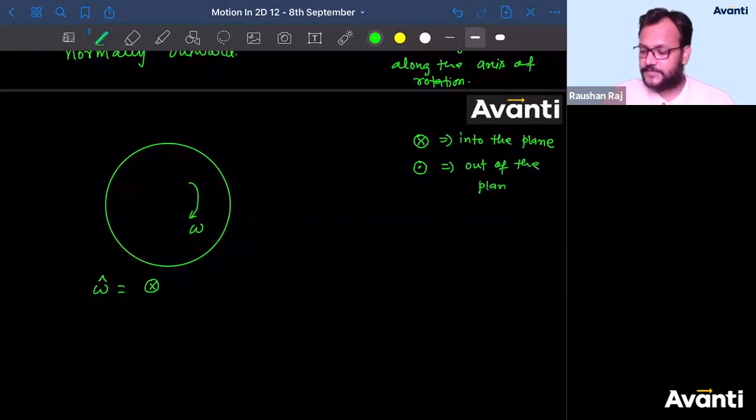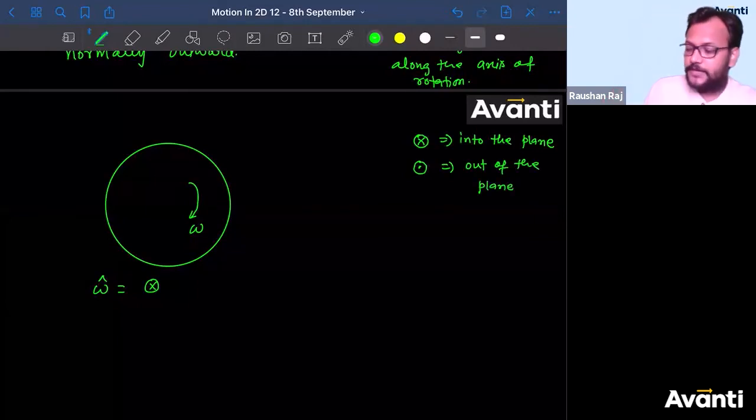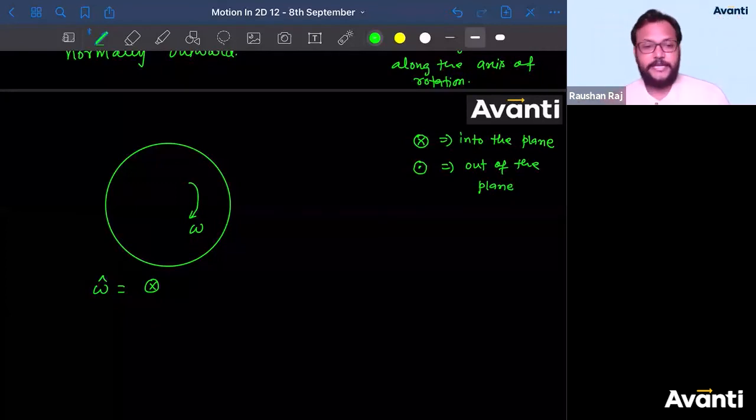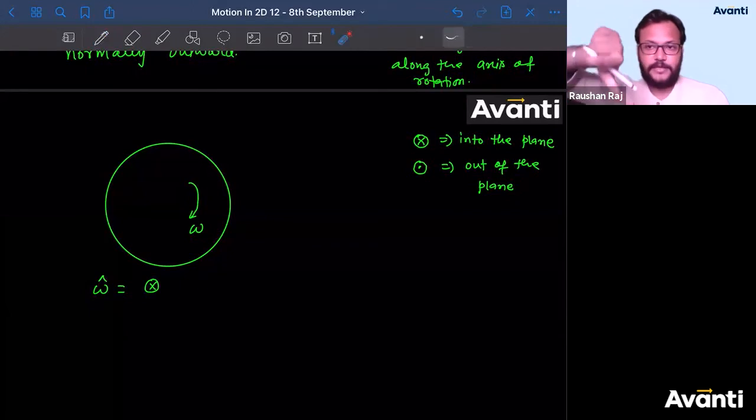These are some symbols that we use for convention. So in this case, what is the direction of angular velocity or angular displacement? It is nothing but into the plane. Curl your right hand fingers along the sense. Thumb is what? Into the plane. Downward. So kya ho gaya? Into the plane.